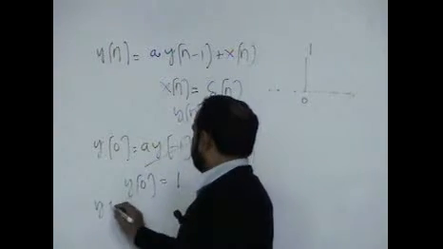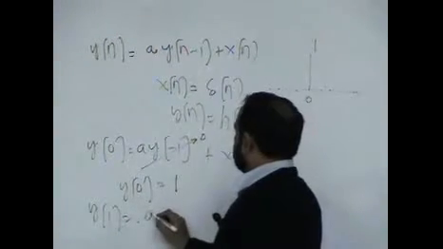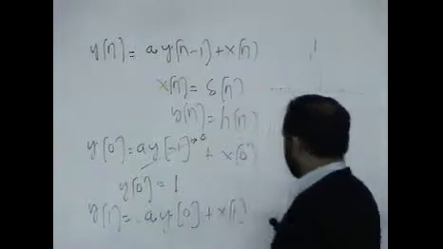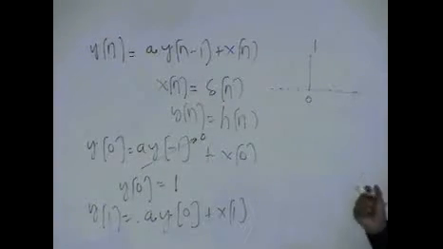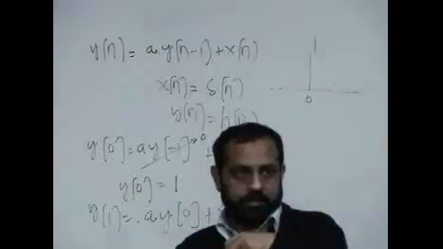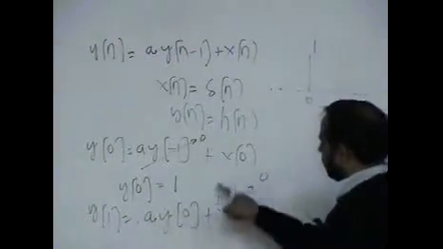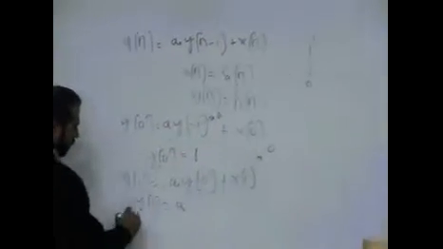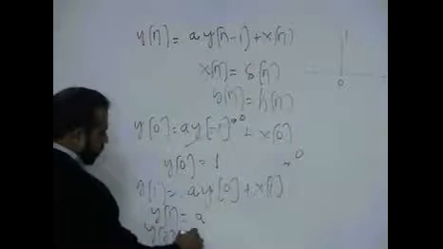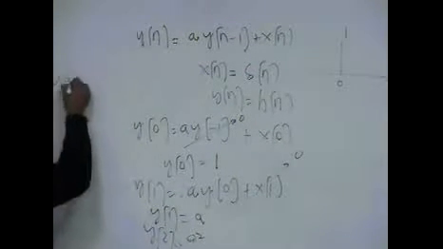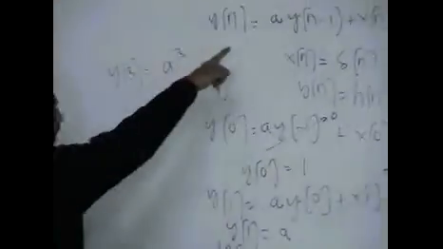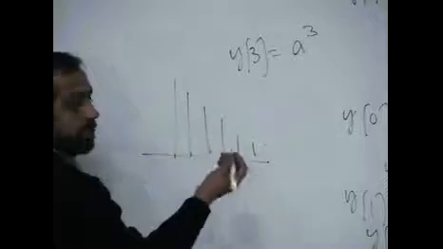What is y of 1? Again put this in the equation, it says a times y of 0 plus x of 1. What is x of 1? x of 1 is 0 because there is no input, you just give an impulse. What is y of 0? 1. So you get y of 1 is a. Similarly you get y of 2 is a square, y of 3 is a cube. So if you give an impulse to a system like this, this is what you are going to get at the output, which is the impulse response.